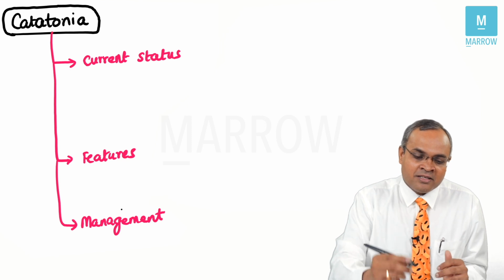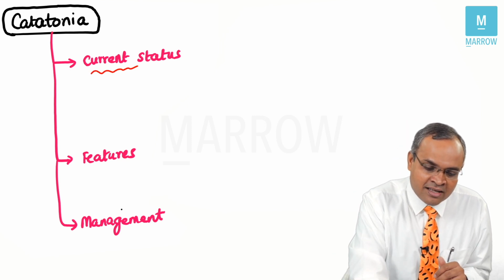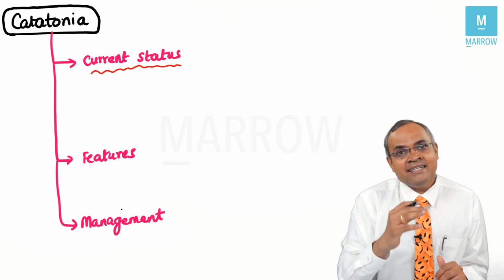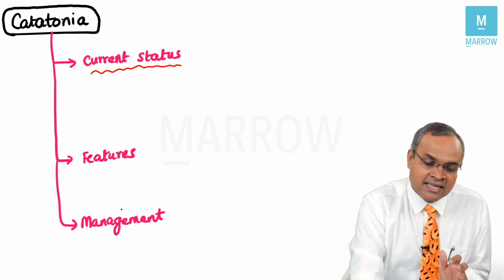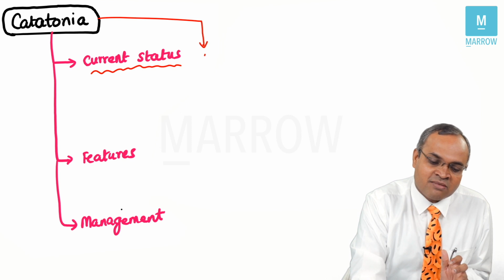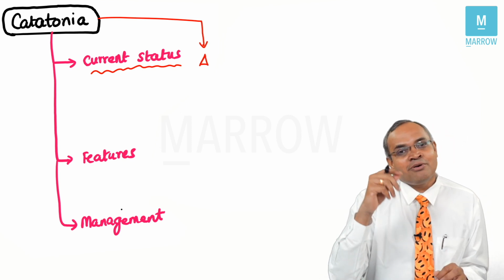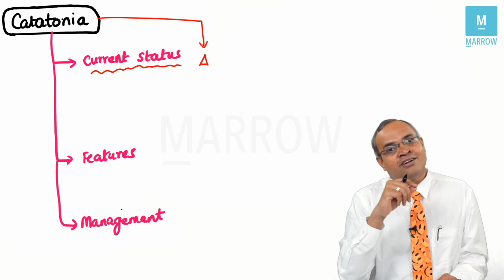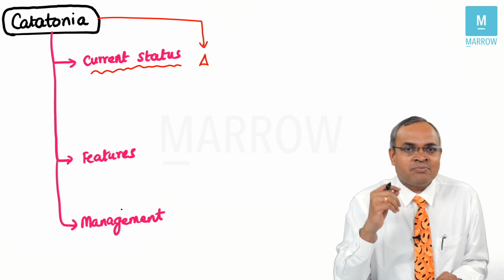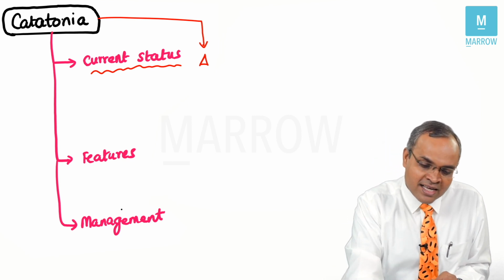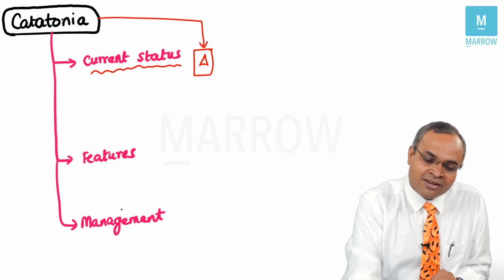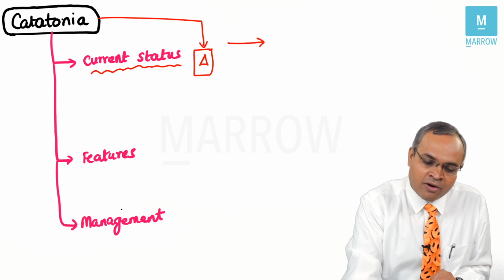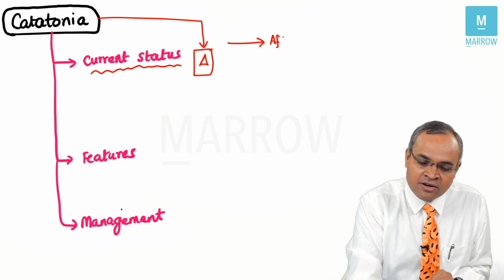Catatonia, right? Please understand, catatonia in the current status in DSM-5 and ICD-11 is a separate diagnosis which is made now. Earlier, catatonia would come under affective disorders or schizophrenia as part of psychotic symptoms. But now it's a separate diagnosis. Why? Because catatonia could be because of many reasons. One of the common reasons is affective disorders.